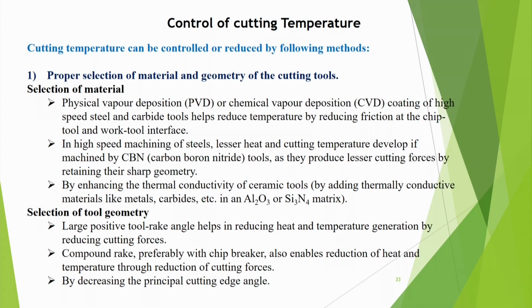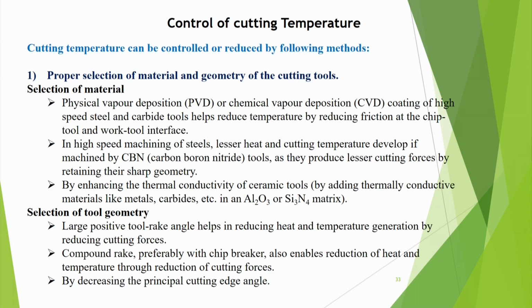And now cutting temperature can be controlled or reduced by the following methods. First is proper selection of material and geometry of the cutting tool. Selection of the material is important. Physical vapor deposition or chemical vapor deposition coating of high speed steel and carbide tools helps reduce temperature by reducing friction at the chip-tool and work-tool interface.